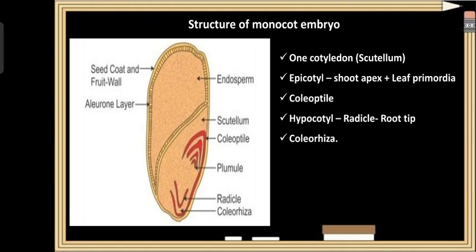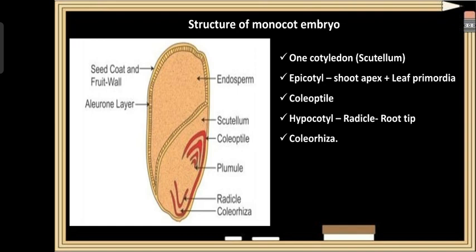And the embryonal axis found above the scutellum is called epicotyle that develops into the shoot apex and leaf primordia. The shoot apex and the leaf primordia are completely enclosed in a hollow foliar structure called coleoptile.